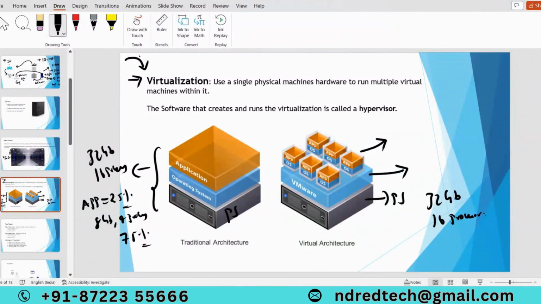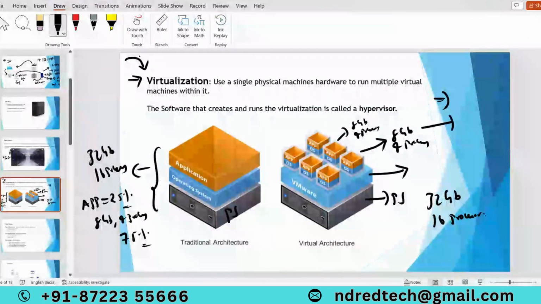Like this virtual machine with 8 GB and 4 processors, and I can create one more virtual machine with 8 GB and 4 processors. Based upon our requirement, we can create virtual machines with the help of this virtualization software. In this scenario, I can directly deploy my application on this virtual machine, which means my application is now using 100%. So with virtualization, what is the advantage we are going to get?